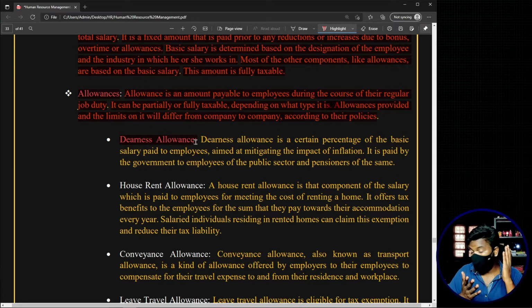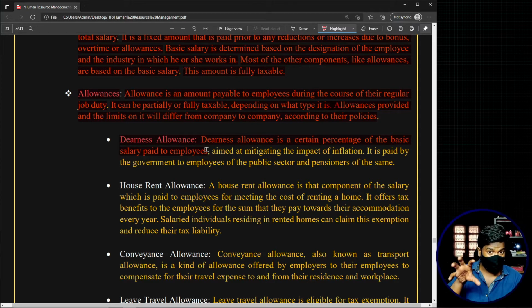Now see, you have to keep this in mind, that generally dearness allowance is given by the government to its employees. In most of the private sector companies, you will not have a component called DA in their salary slip or pay slip. See, dearness allowance is a certain percentage of the basic salary paid to the employees, the basic component, the first component in the compensation that we have discussed, right?